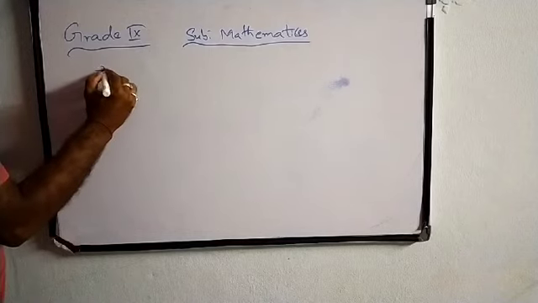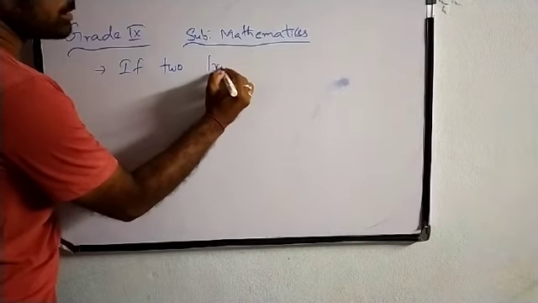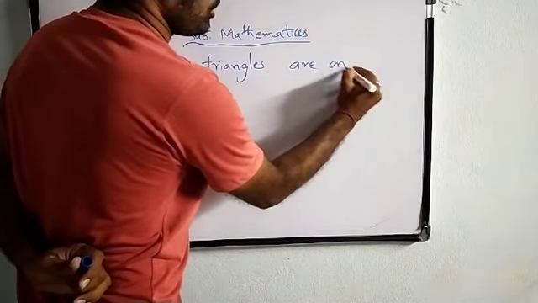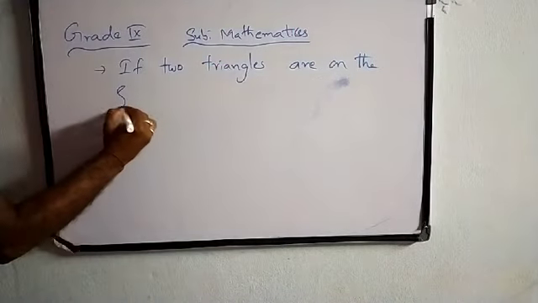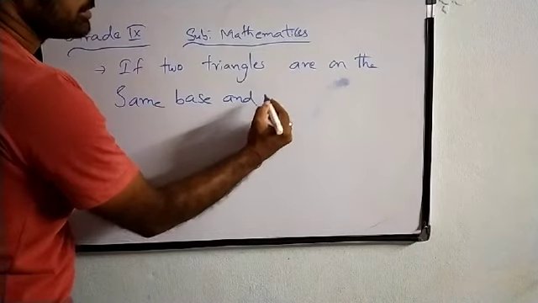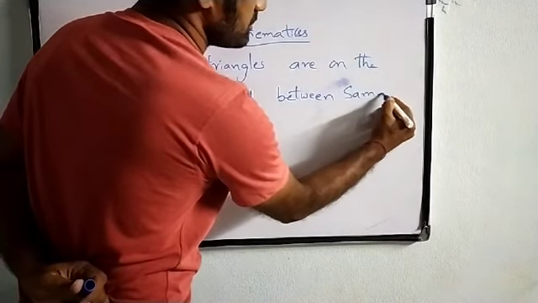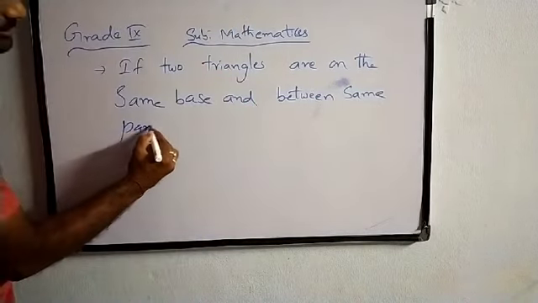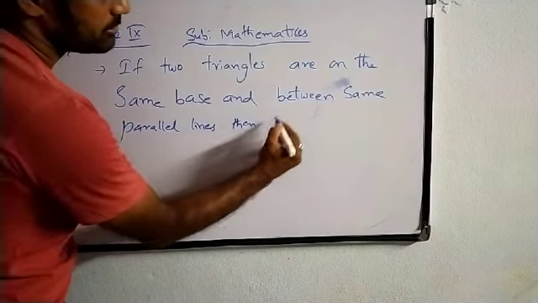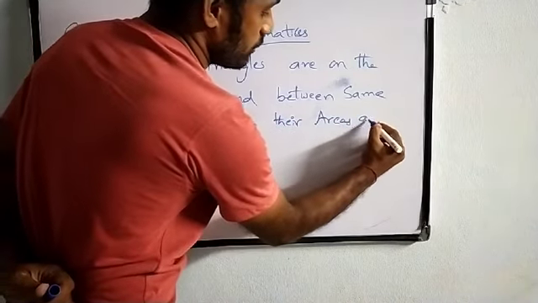So one important point is that if two triangles are on the same base and between the same parallel lines, then their areas are equal.